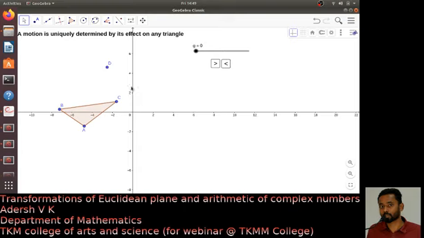Now, I want to establish my argument. A motion is uniquely determined by its effect on any triangle. That's what I am going to establish. You consider this triangle ABC. I want to move the point D. But first, I calculated the distance from D to B. Only this distance cannot determine the movement, because there are several points from B having the same distance.